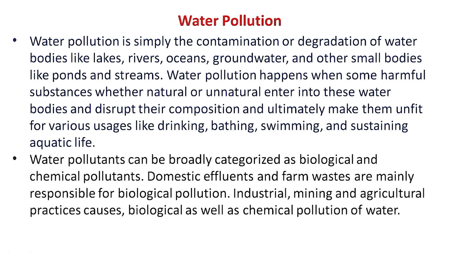Water pollutants are broadly classified into two categories: chemical pollutants and biological pollutants. Domestic effluent and farm waste mainly contain biological pollutants. However, industrial, mining, and agriculture pollutants contain both chemical and biological pollutants in water.